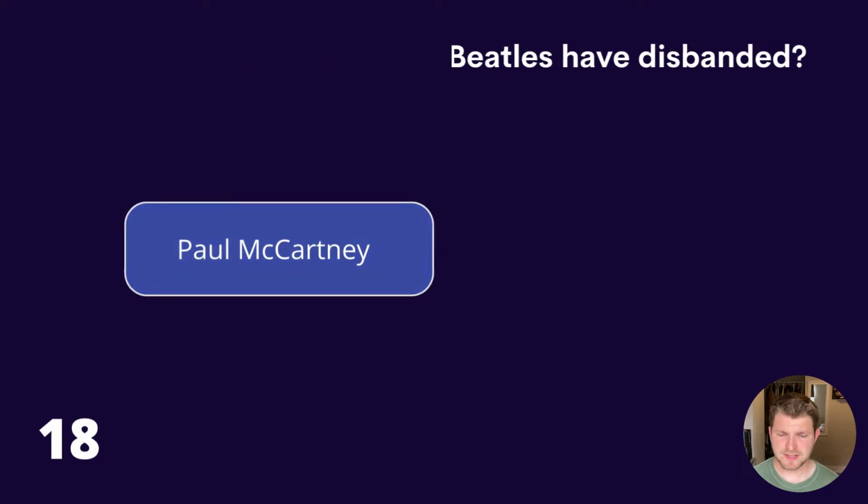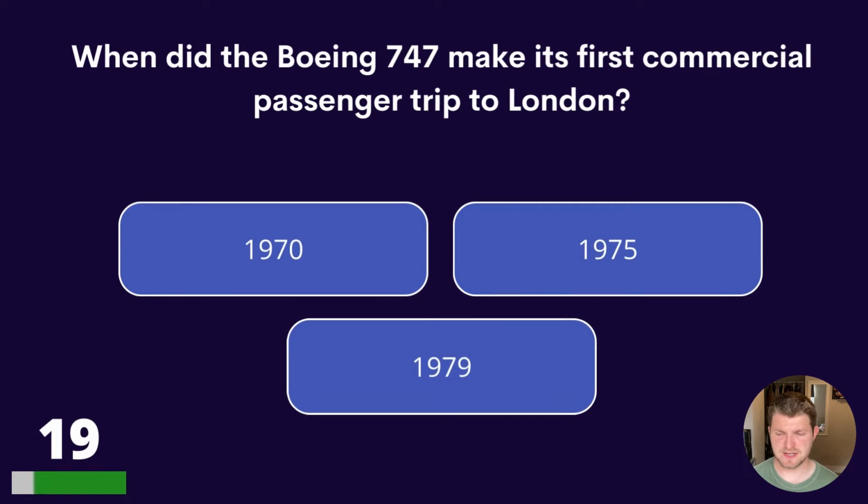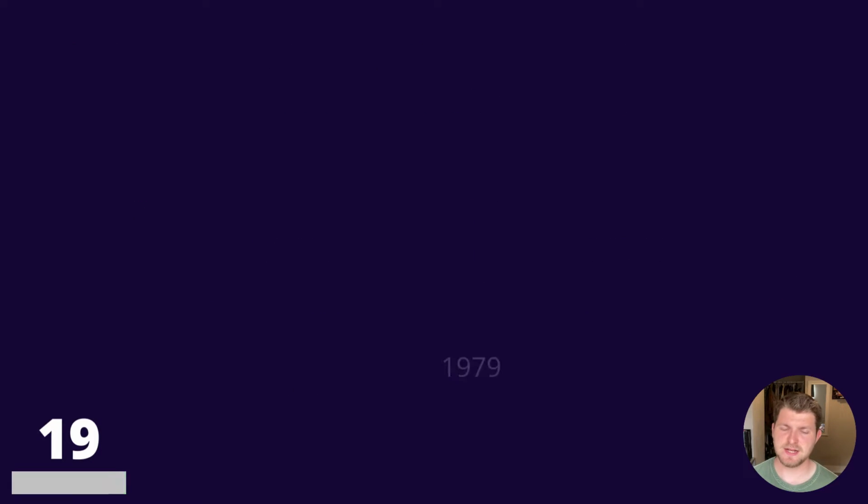Question 19. When did the Boeing 747 make its first commercial passenger trip to London? 1970, 1975, or 1979? The answer is 1970.